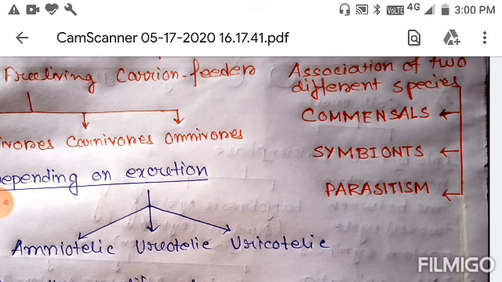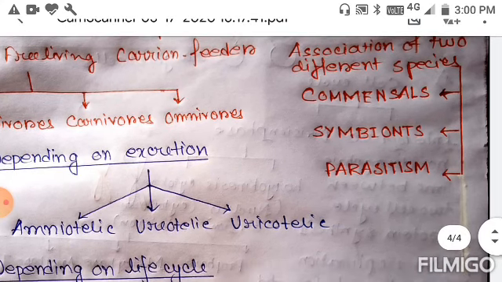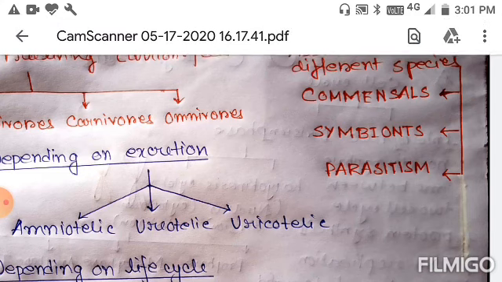So the example of symbiosis is, okay, before that we have to know about the symbiosis, which is any type of close or long-term biological interaction between two different biological organisms, be it mutualistic, commensalistic or parasitic. Now the organism is called symbionts and the relationship is actually called symbiosis.